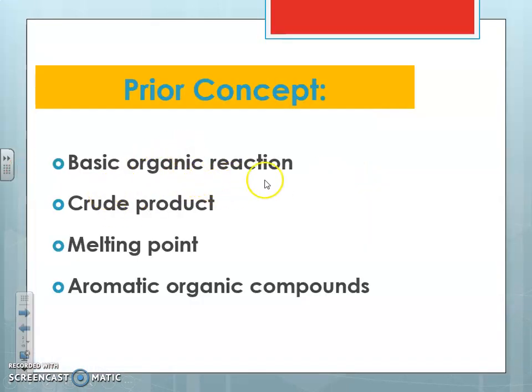Prior concept: we know basic organic reactions are those in which the reactants react in the presence of a catalyst to give the product. This is a basic organic reaction. A crude product is a product which contains impurities. Before purification, the product we obtain is called a crude product, and after purification, that will be the pure product.